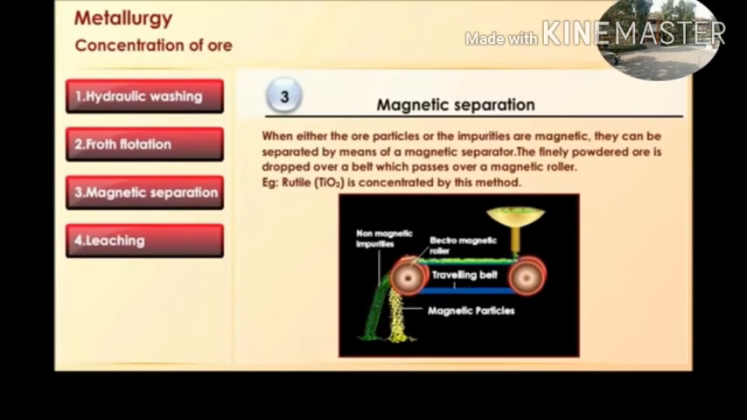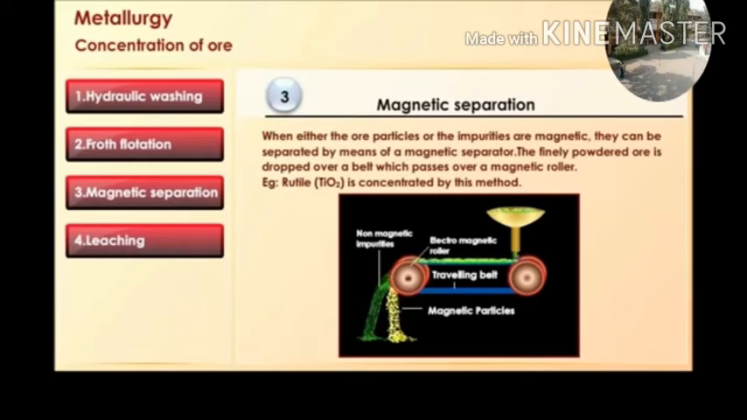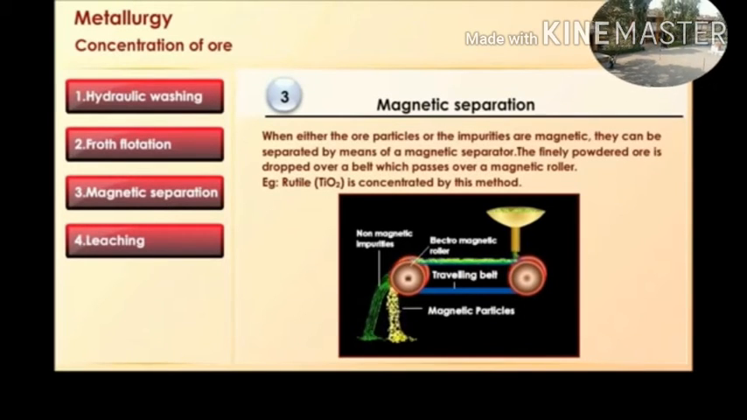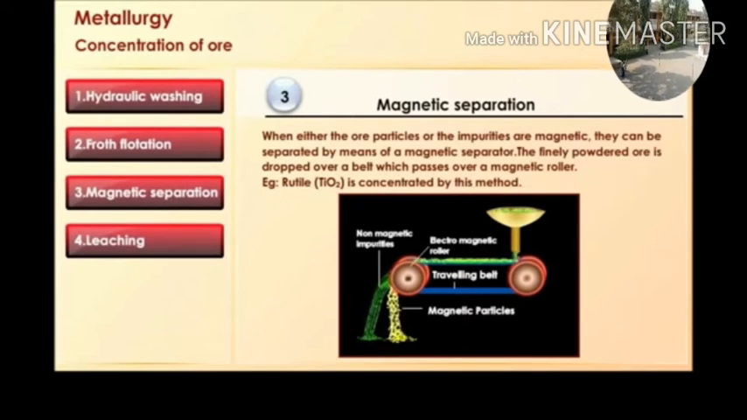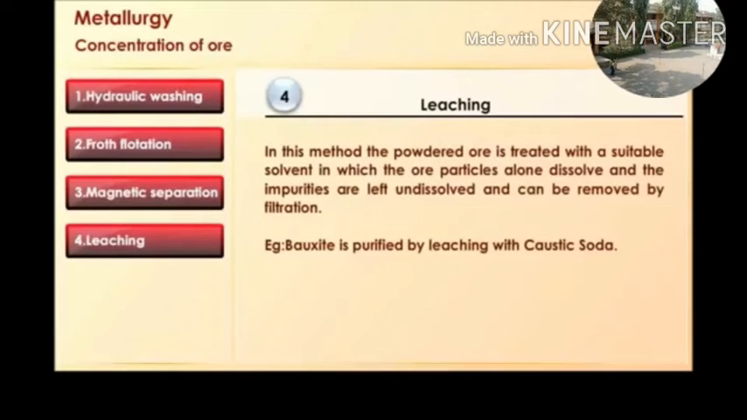Magnetic separation. When either the ore particle or impurities are magnetic, they can be separated by means of a magnetic separator. The finely powdered ore is dropped over a belt which passes over a magnetic roller. Example: titanium oxide is concentrated by this method. In this method, magnetic ores can be separated by pouring them on the magnetic separator belt. In this way, we can separate out the magnetic ore.